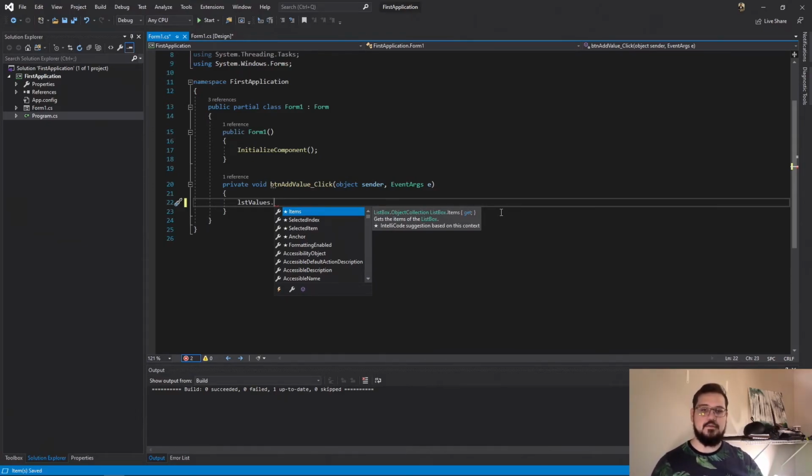Selected items, selected values, selected index, things like that. You just know from doing it for so long. It's like the back of your hand. And so in this case, we're going to be adding an item to the list box.